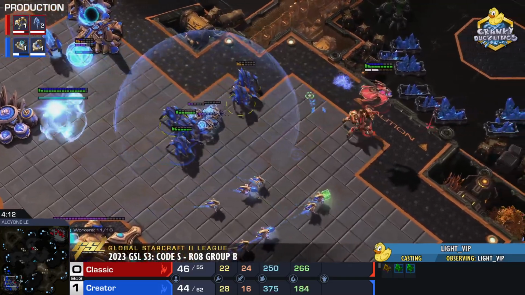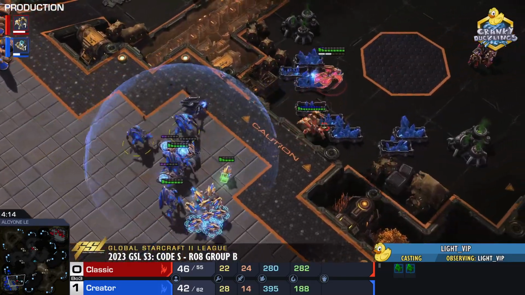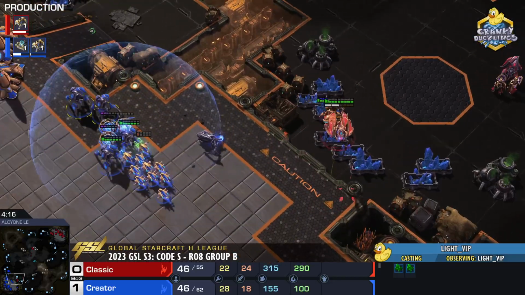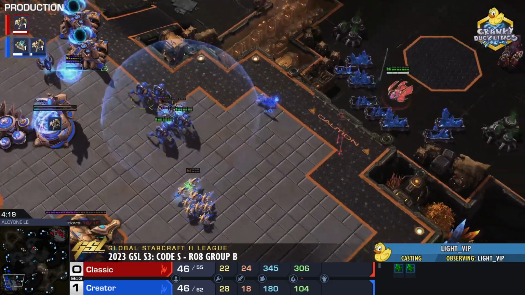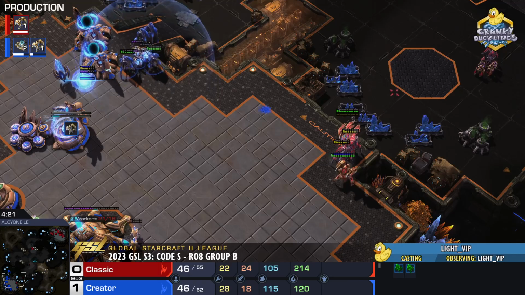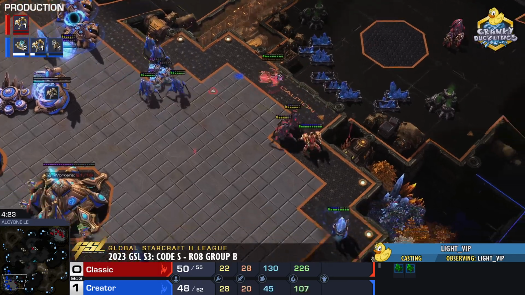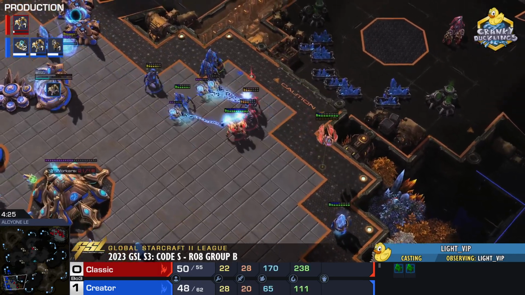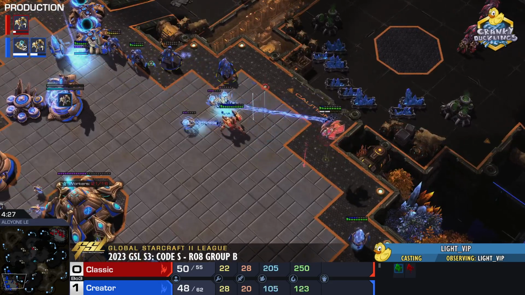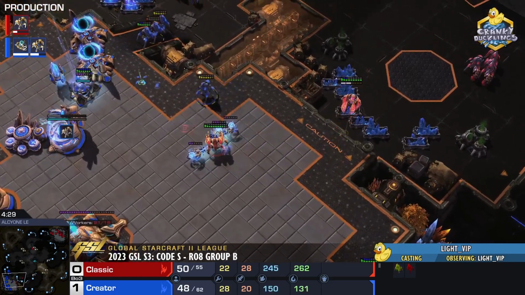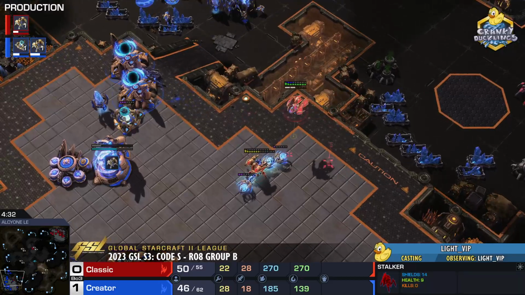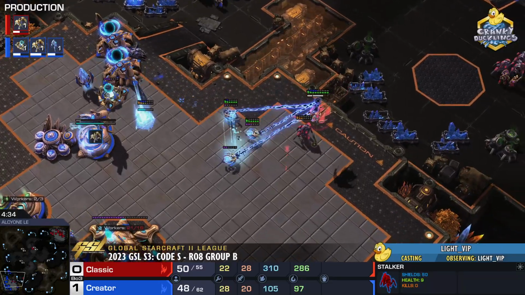Immortals, they push on forward. So far, good damage is done by the juggling. Keep the Immortals alive. We keep the other units alive as well. Classic hasn't lost anything yet. He did kill one Stalker. We have a defensive Immortal on the way here from Creator. So far, pulling back his weakened units as well. Does lose one of his Stalkers.